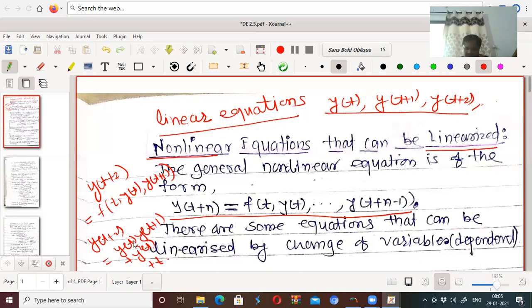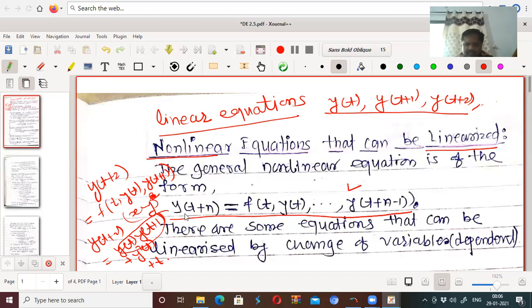Here nonlinearity occurs because of the product of yt and yt plus 1, so the degree of this term is 2. We know that for x into y, with two variables, the degree of the term is 2. Then y square t also has degree 2, and we don't care about this t. If such equations arise, then such types of equations are called nonlinear equations.